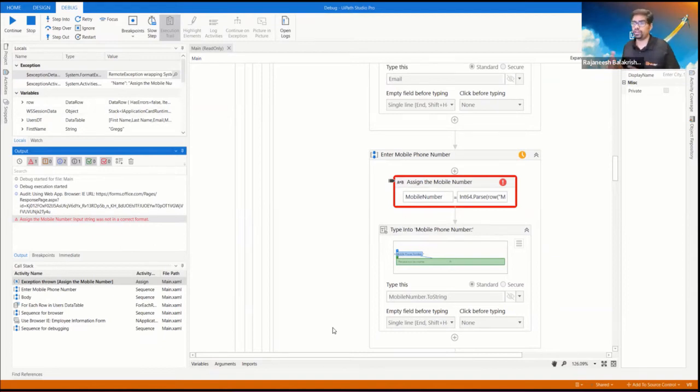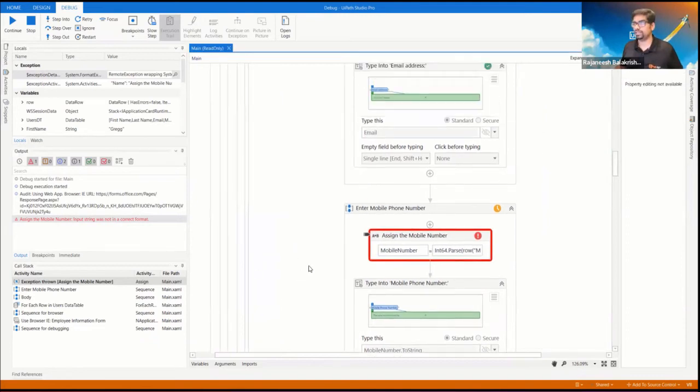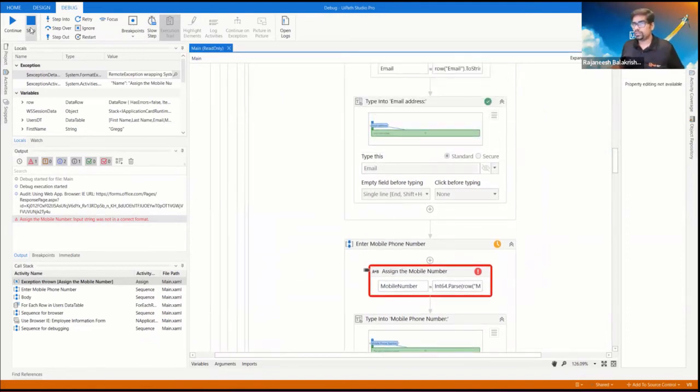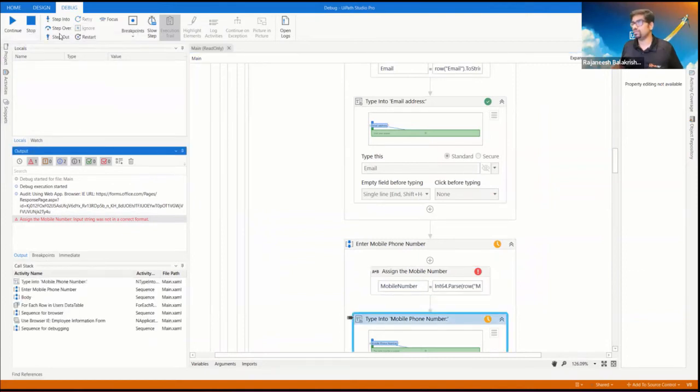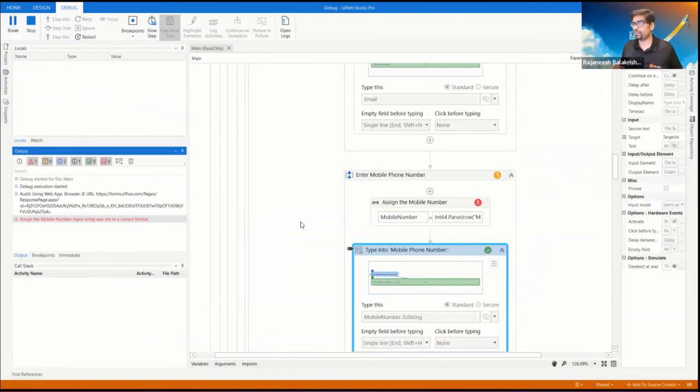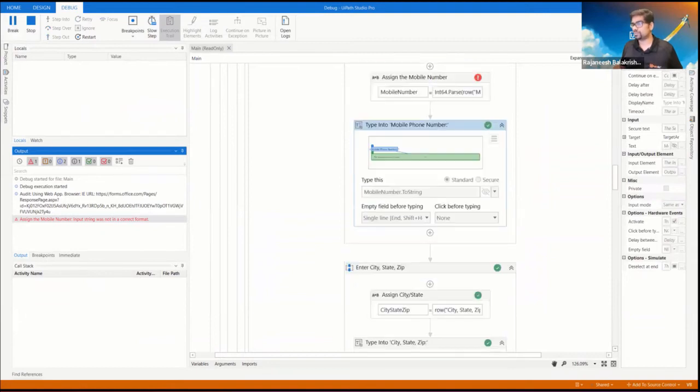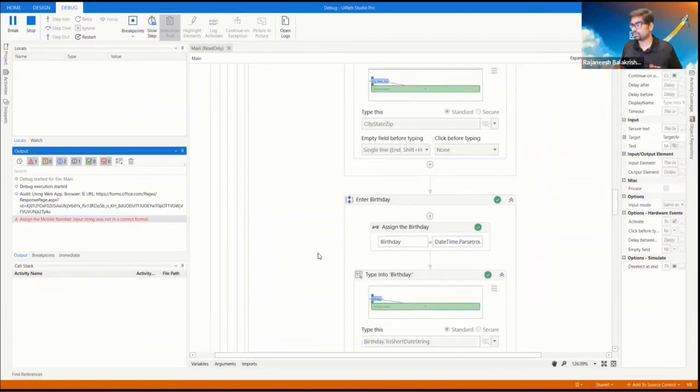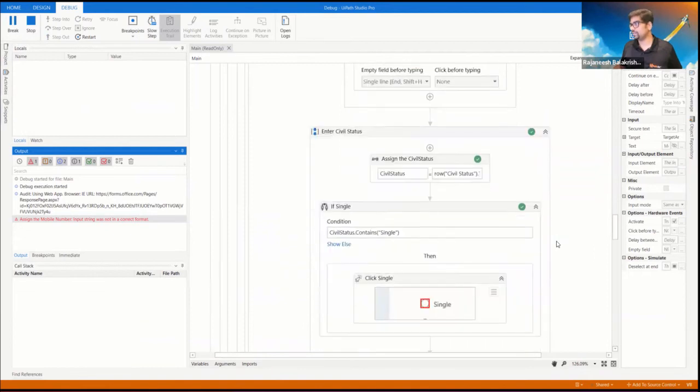I'll explain in the next few slides how we are going to overcome this kind of exception or errors. At this point, I will just ignore and continue with the workflow. So all these are executed.